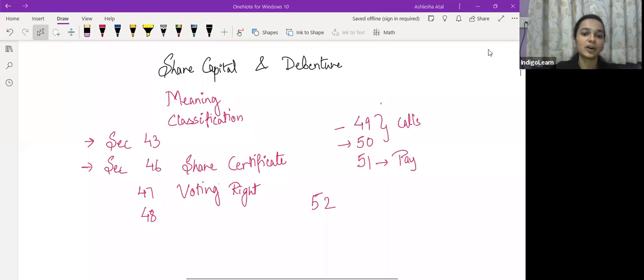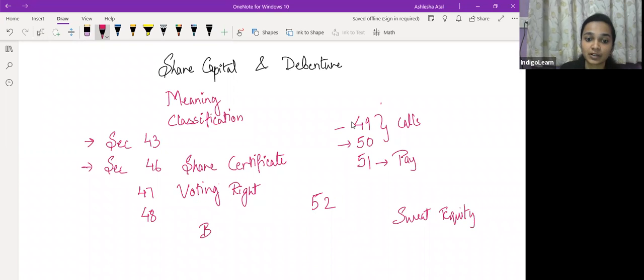Okay. So post which we'll understand what sweat equity shares are. There's something called sweat equity shares. उसके बाद हम देखेंगे sweat equity shares क्या होते हैं। उसके बाद we'll understand what redeemable preference shares are. And post which we are also going to cover the different types of issue which are made, bonus issue, rights